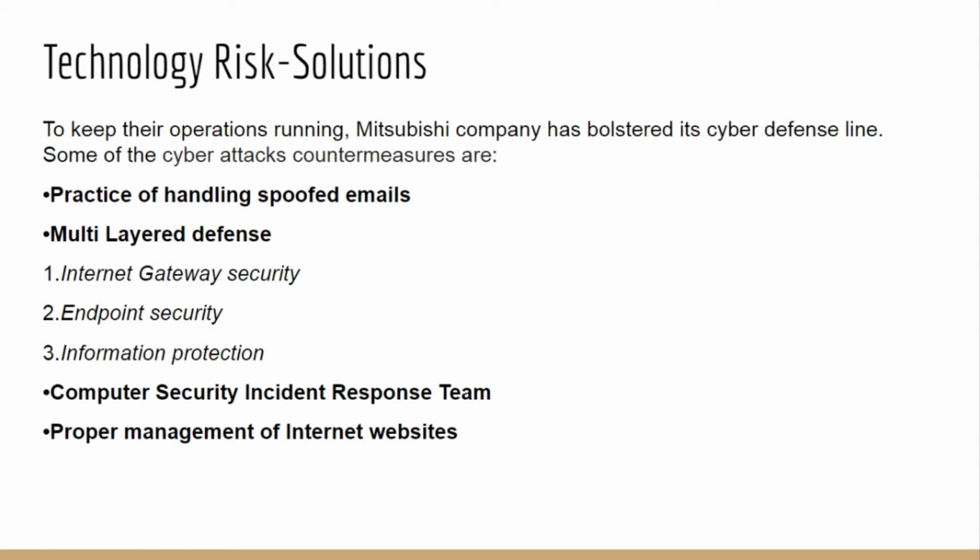Some of the cyber attack countermeasures are practicing the handling of spoof mail through conducting regular exercises with employees, and deployment of multi-layer defense consisting of 3 layers of technological measures: Internet Gateway Security by blocking unauthorized access, endpoint security which includes prevention of malware infection, and information protection, which stores information based on its degree of importance in a secure location. Also a computer security incident response team, and lastly, proper management of internet websites.